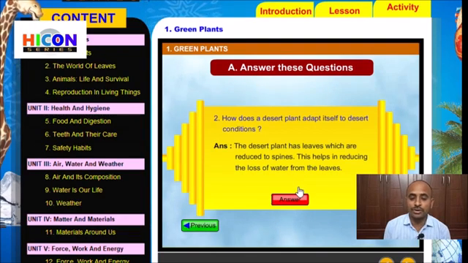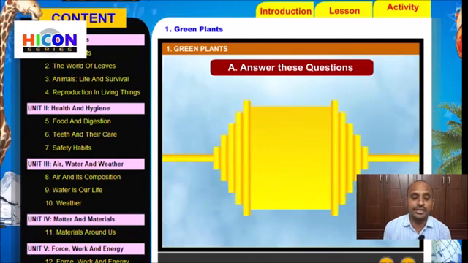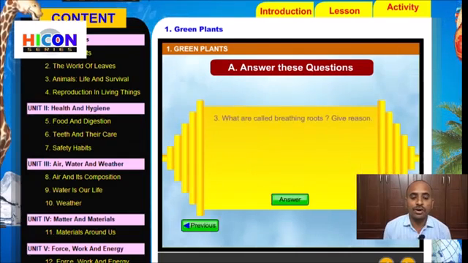So children, go to the next question, that is the third question. Read the third question. What are called breathing roots? Give reason. Children, read the question once again. What are called breathing roots? Give reason. We have already discussed breathing roots in the part on plants of marshy areas.